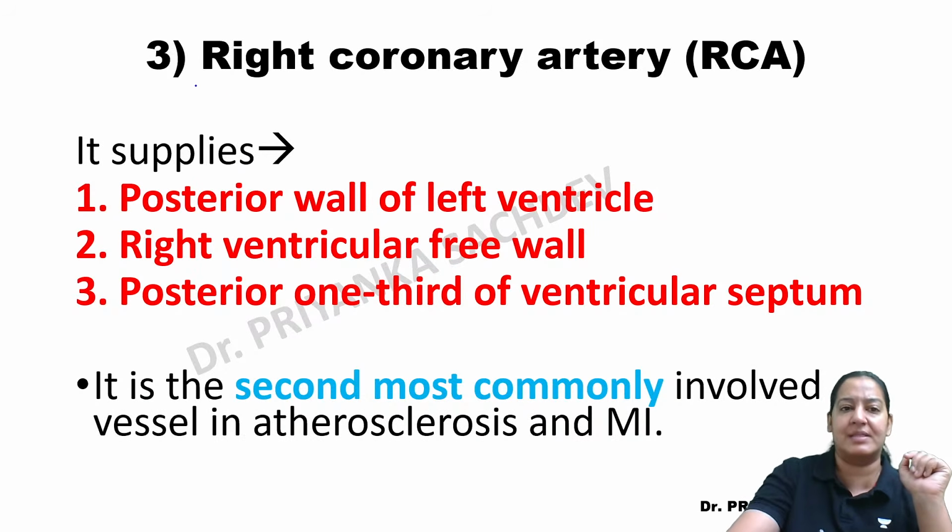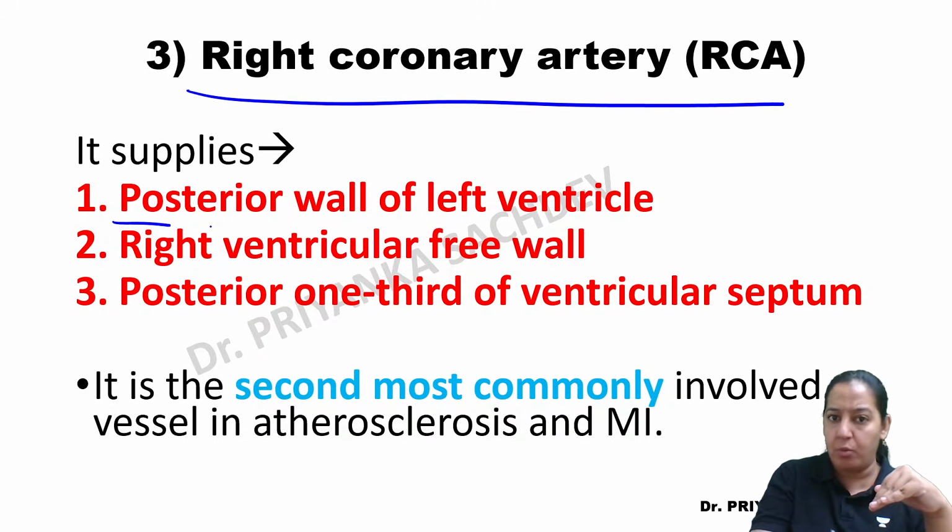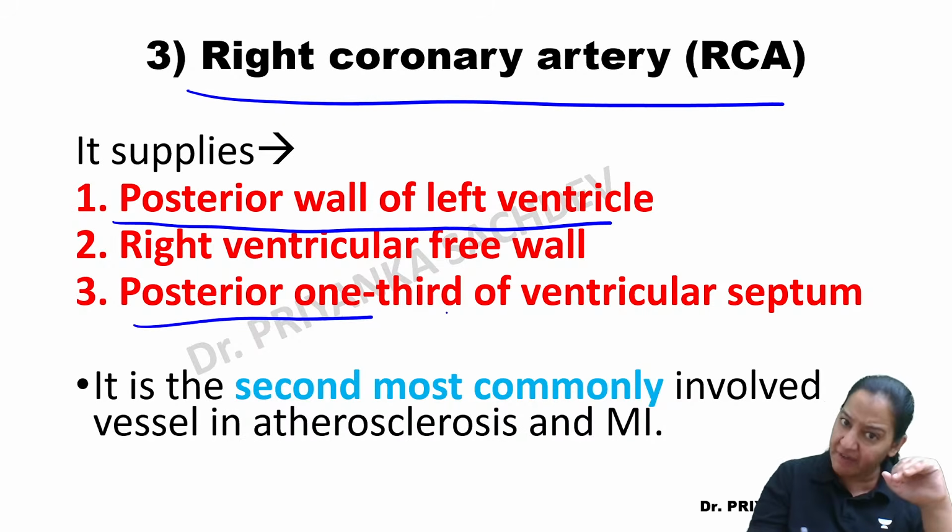The third one is the RCA. RCA supplies the posterior wall, number one. It supplies the posterior one-third of the medial wall.